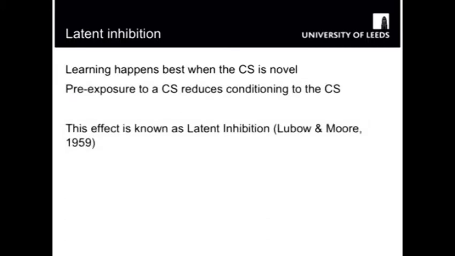The second way in which we can reduce learning is something called latent inhibition. In the previous experiment I described, the drink which was given was unfamiliar. It's very important that stimuli, CSs, are unfamiliar. If an animal or a person is given a CS to experience a lot of times before it's used in an experiment, then people are very bad at learning about it. That non-reinforced pre-exposure reduces learning.